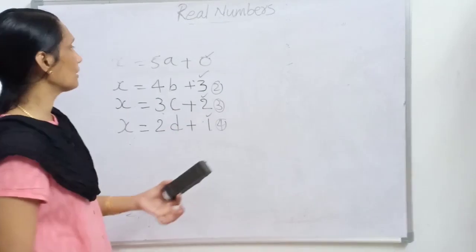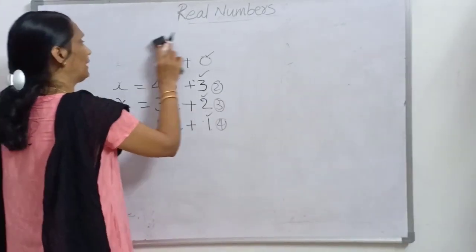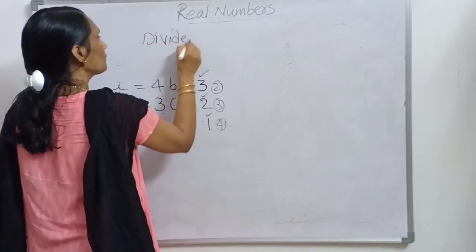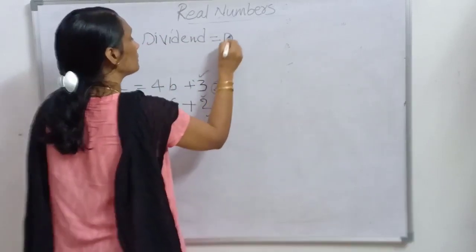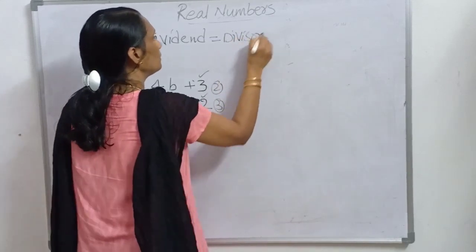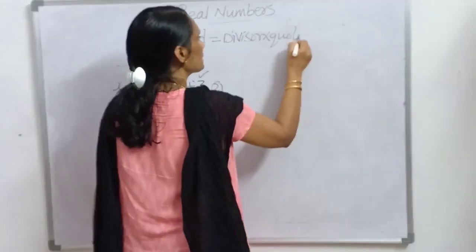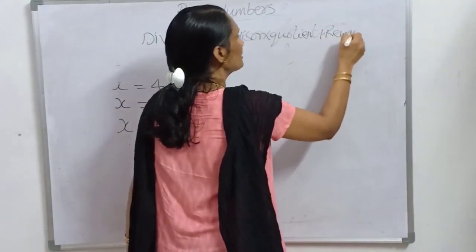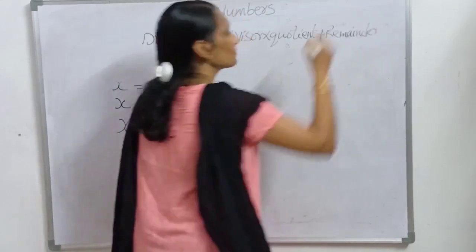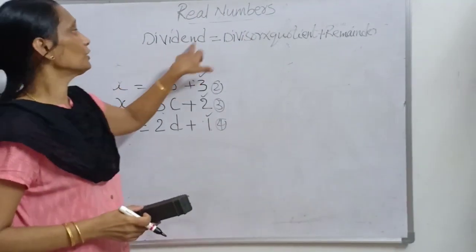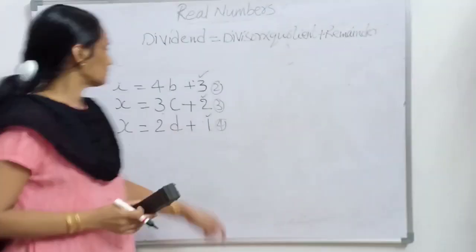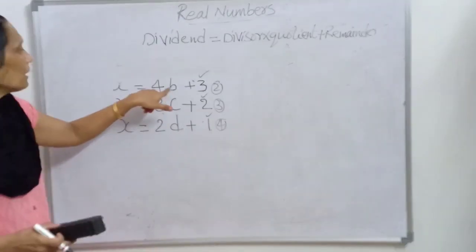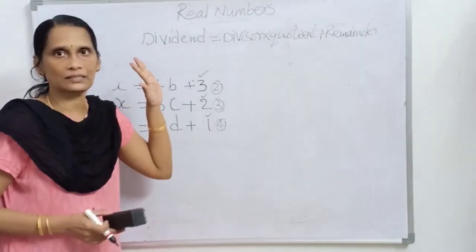Okay, in early childhood you learned that dividend is equal to divisor into quotient plus remainder. Do you remember it? Dividend is equal to divisor into quotient plus remainder. That means here x is the dividend, 4 is the divisor, b is the quotient and 3 is the remainder.